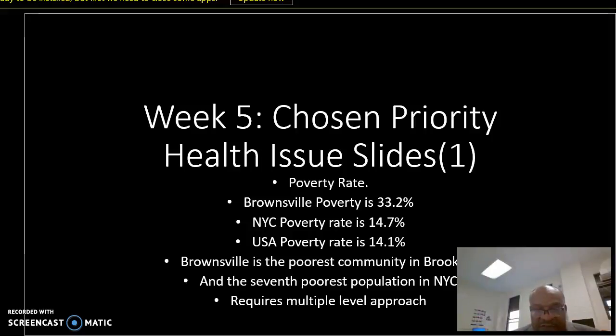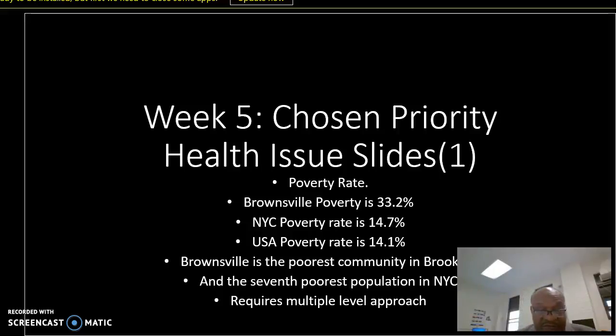Poverty rate, or poverty level, is my chosen priority health issue, especially in my community called Brownsville. The poverty rate is 33.2%, while the rate in New York City is 14.7%. And in the United States of America, the poverty rate is 14.1%. You can see that the figure doubles compared to the city and national poverty values. Brownsville is the poorest community in Brooklyn, and it is the seventh poorest population in New York City.